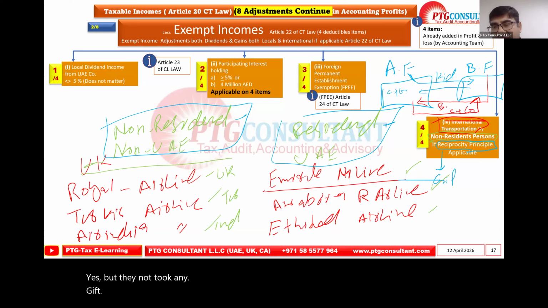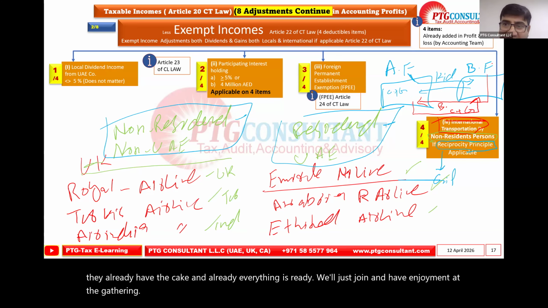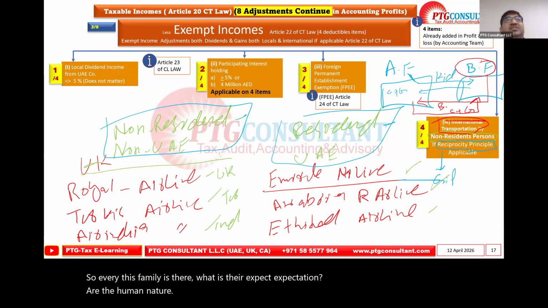They say, okay, we'll go and have fun with them and celebrate the birthday, because they already have the cake and everything is ready. We'll just join and enjoy the gathering. So what is this family's expectation? As human nature and as Asian culture, what is their expectation?